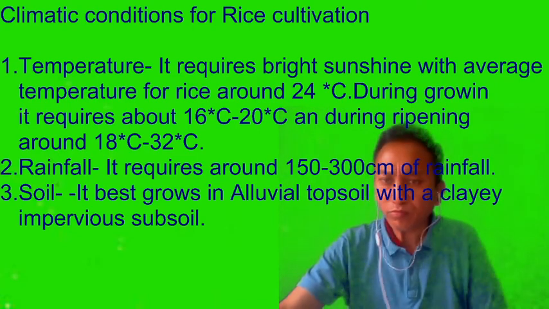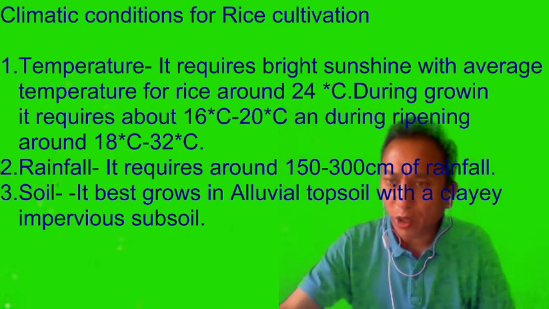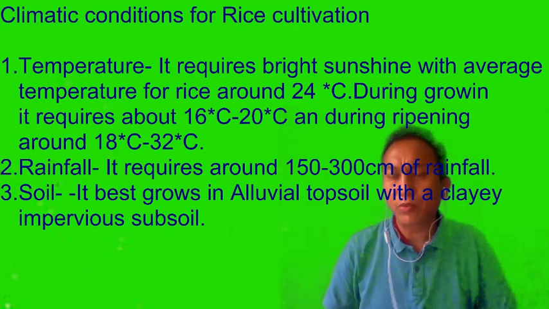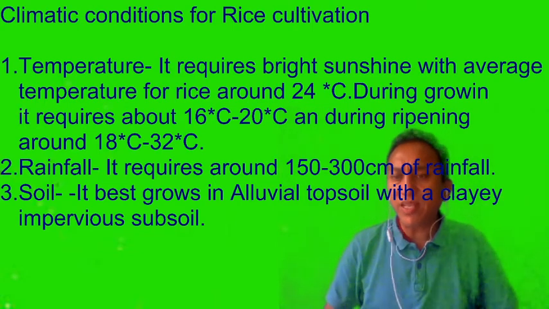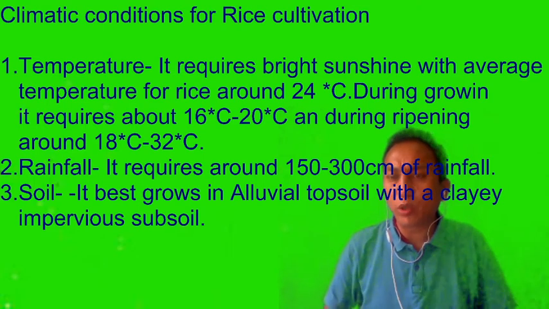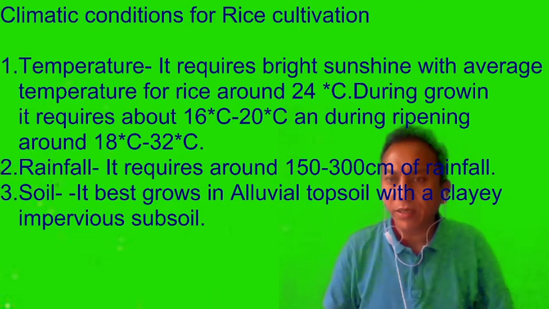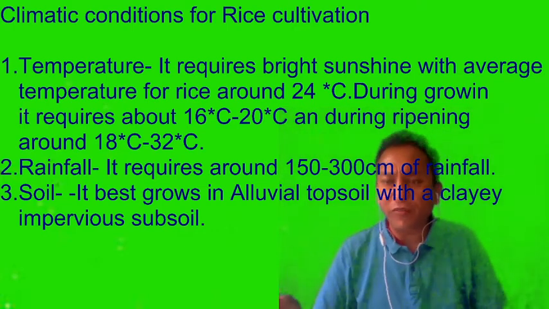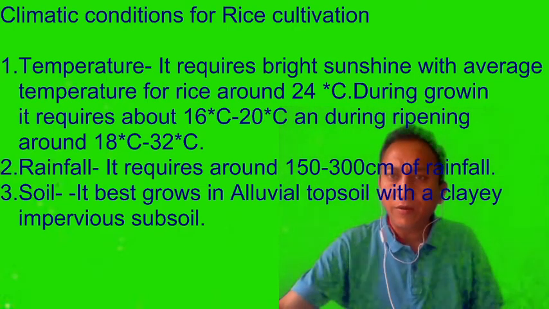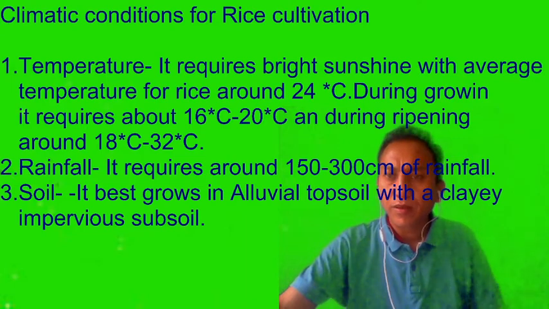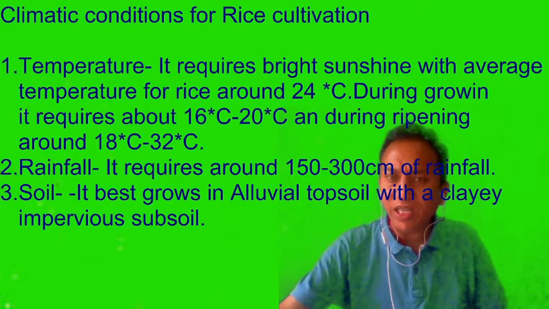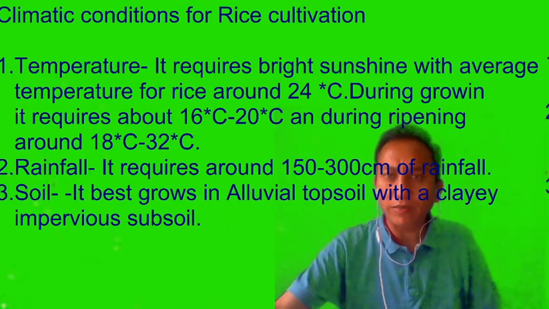The soil required for rice is alluvial topsoil with a clay impervious subsoil. That means the soil at the bottom, the lower layer, should be impervious. It should not allow water to sink underneath. Otherwise, the fields will not be flooded. That is why it is so important for the fields to be flooded in the initial growth of the paddy plants. So rice requires an alluvial topsoil with a clay impervious subsoil.